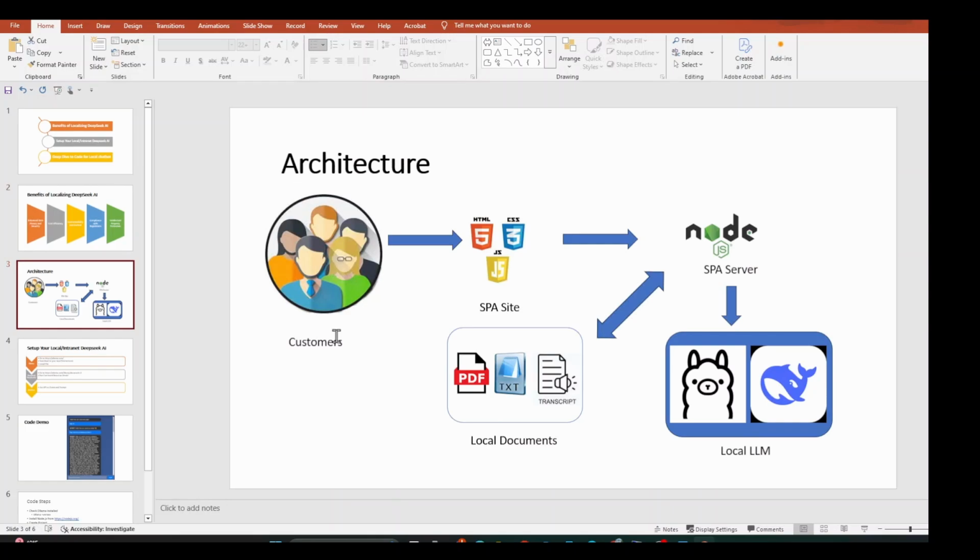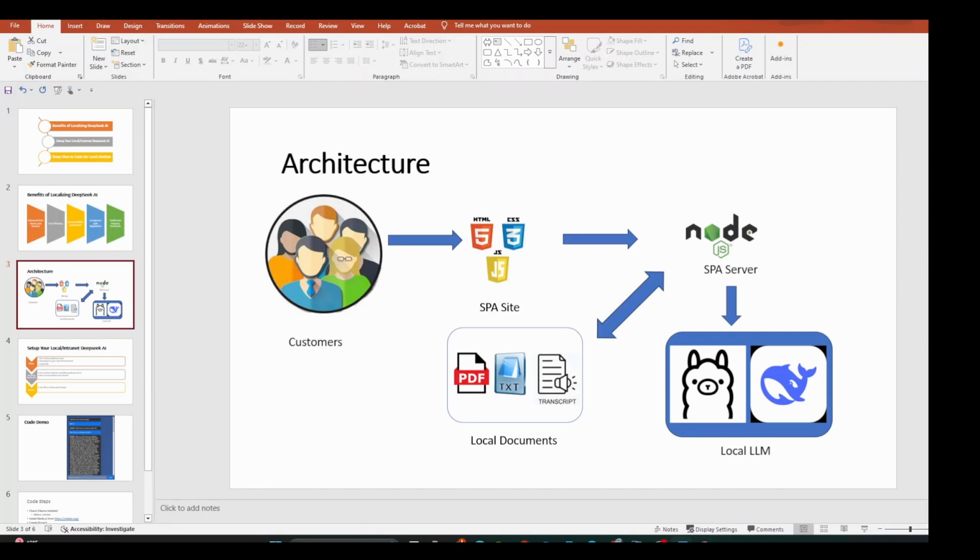Now, let me walk you through the architecture of our localized DeepSeek AI chatbot. The goal of this setup is to provide a secure, efficient, and private AI-powered chatbot. This bot can process local documents and interact with users without exposing data to external cloud services.